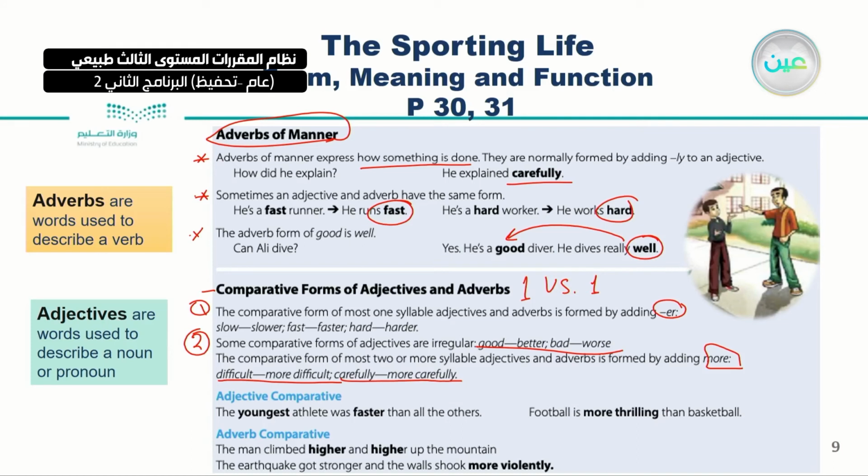Adverb comparative: the man climbed higher and higher up the mountain. The earthquake got stronger and the walls shook more violently. Violently means very strongly. Very good. Now, did you know the difference between adverb and adjective?